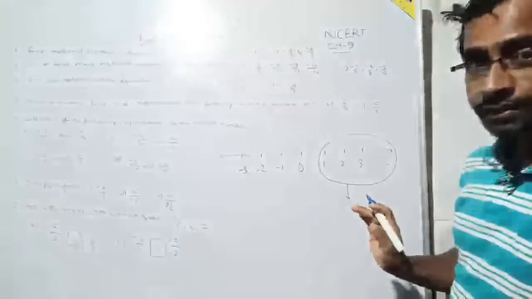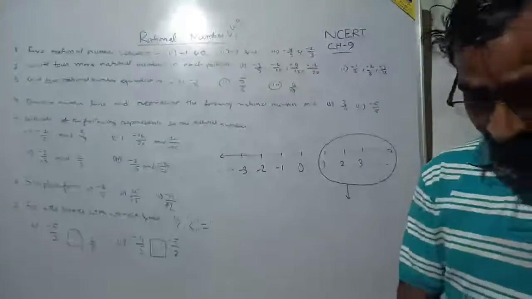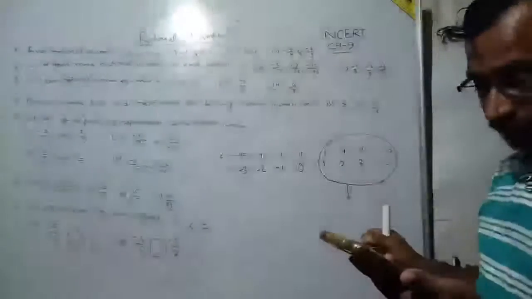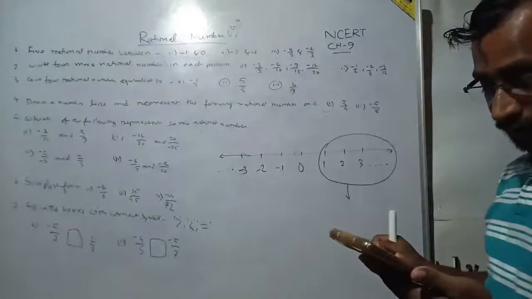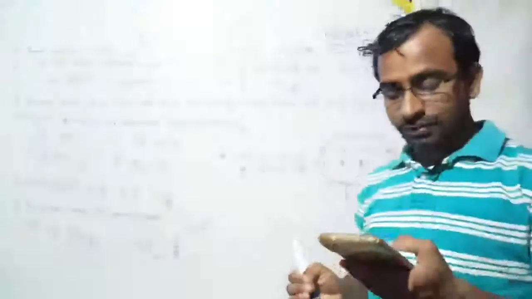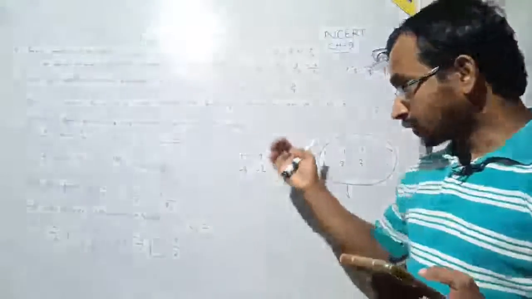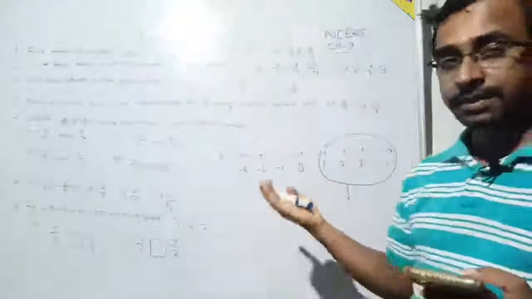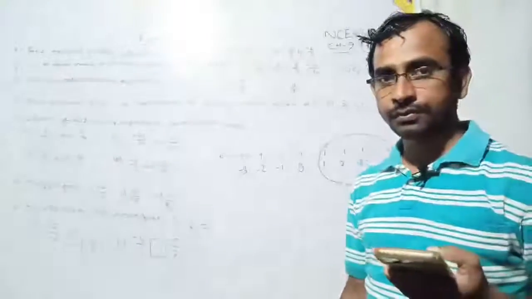What? First of all, I will definitely use these types of rational numbers. Please, you have to understand first of all what a rational number is and what its actual position is.